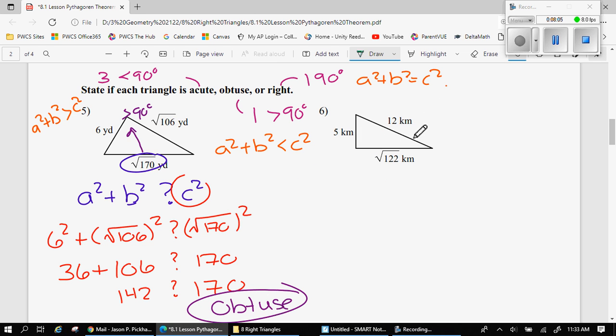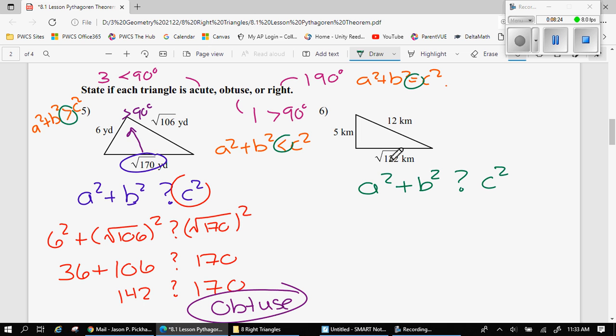So let me show you one more. I'm always going to start with the relationship. I'm going to put a question mark there because I'm trying to figure out what it is. Is it equals? Is it less than? Is it greater than? Which one is it? How do these two sides relate?